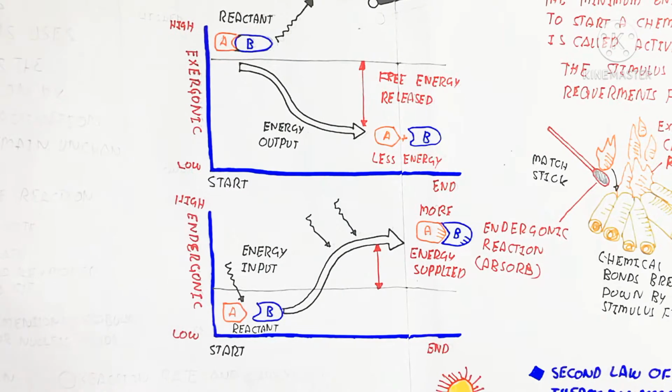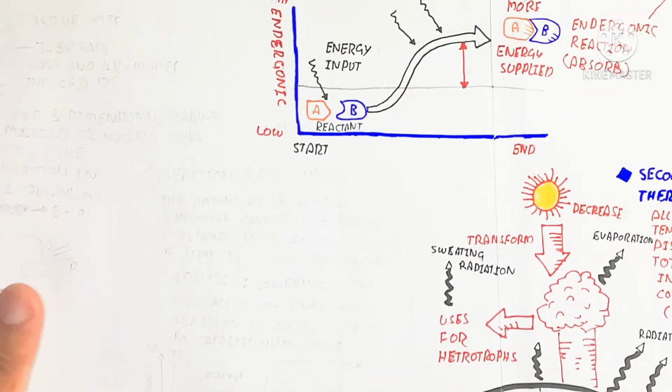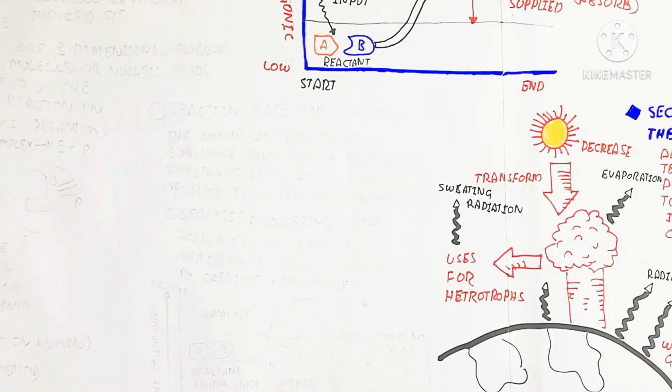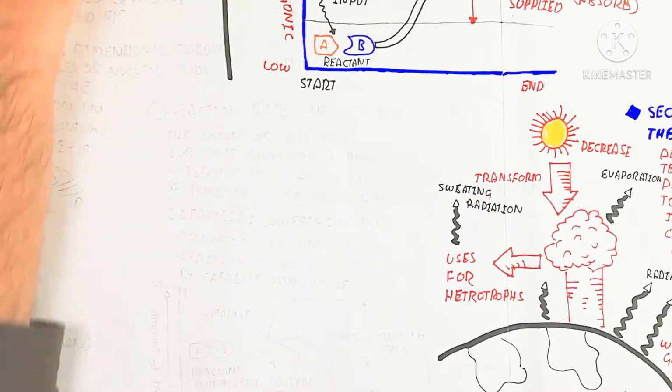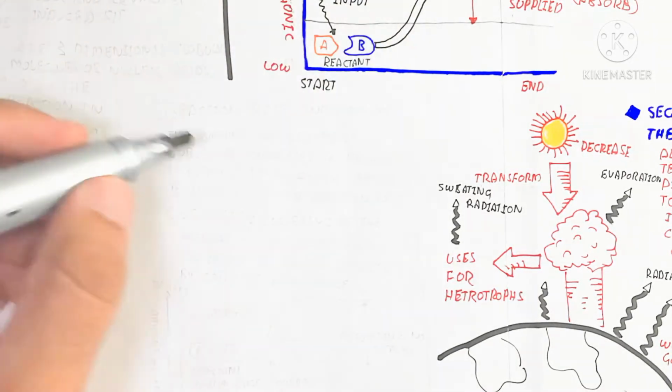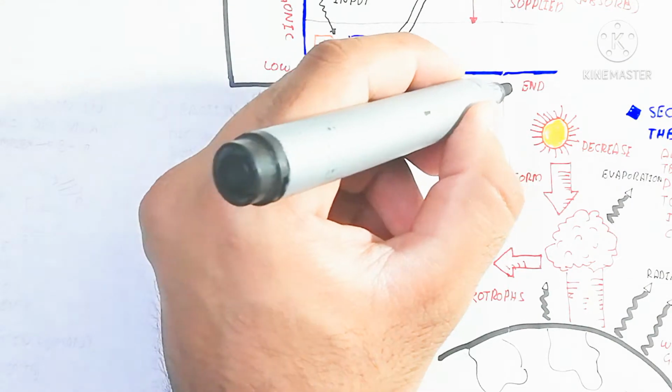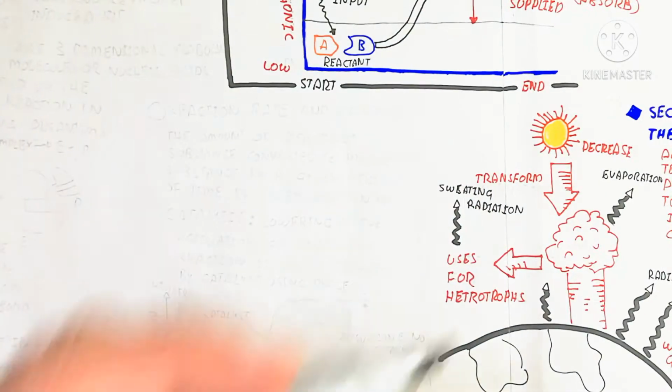So what is the meaning of this? An exergonic reaction releases heat, while an endergonic reaction will absorb heat. So that means the maximum energy is present during the formation of the bond. I hope this concept makes sense to you.